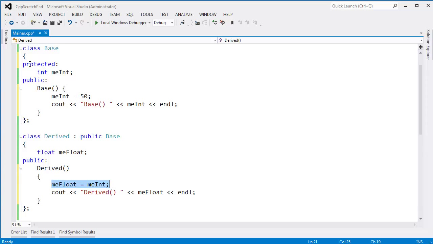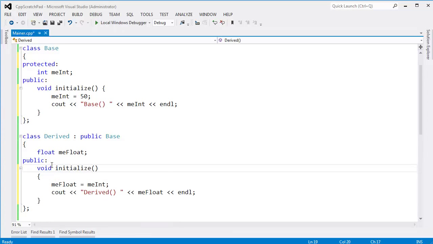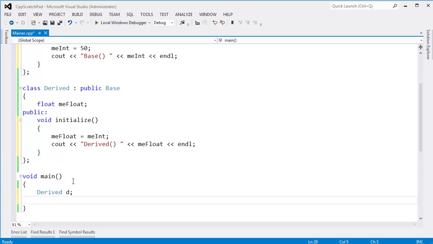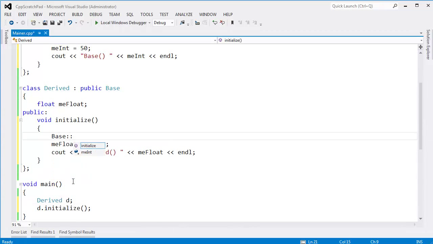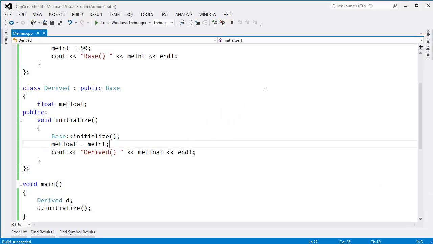But I can get the exact same result by saying initialize. I'll put a void on it here. Void. Same thing down here. Void initialize. And then down here, I can say d.initialize. And then hopefully I'm smart in here. I say, well, base, please initialize yourself before allowing me to rely on your state. And if I Ctrl+F5 this, let's look and see if we get the right result. Hey, look at that. Both values are 50. That's what we appreciate. That's another thing to think about constructors.